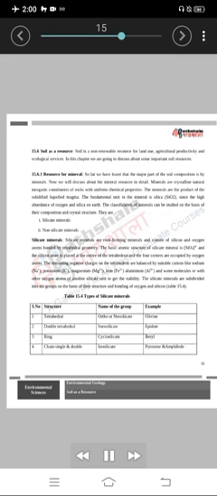15.6 Soil is a resource. Soil is a non-renewable resource for land use, agricultural productivity and ecological services. In this chapter we are going to discuss some important soil resources. 15.6.1 Resource for minerals. So far we have learned that the major part of the soil composition is minerals. Now we will discuss the mineral resource in detail.